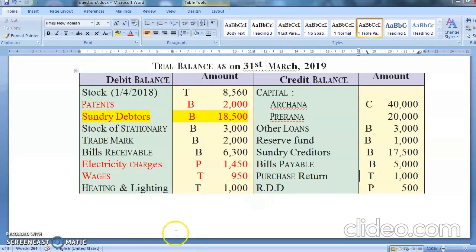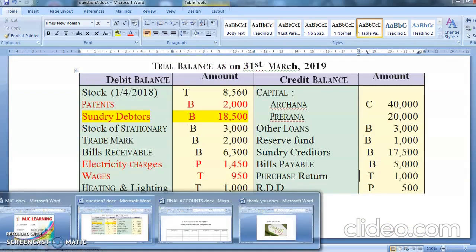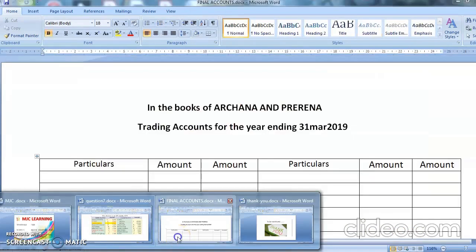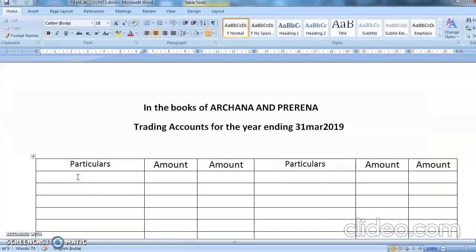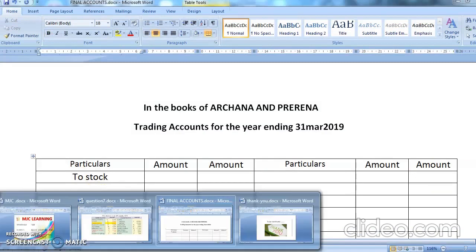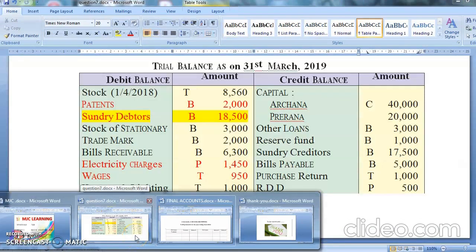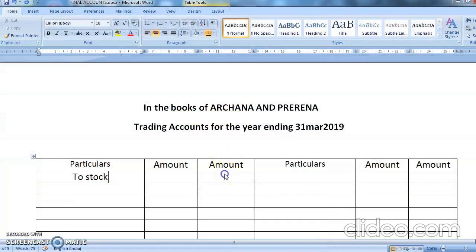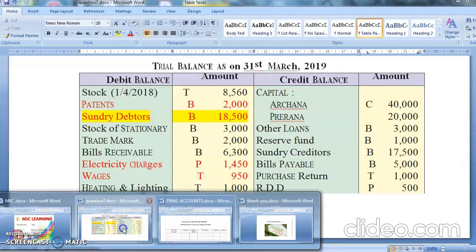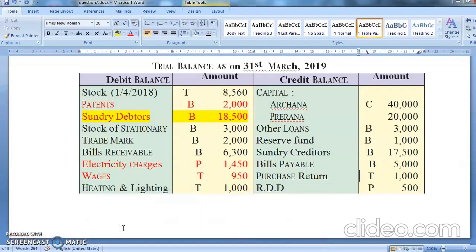Now let's start doing the posting. The first item is your stock. Stock is always the first item of trading account. So, to stock. What is the amount of the stock? It's 8560. After that, patents, sundry debtors, stock, trademark, bills receivable, all these items belong to your balance sheet.